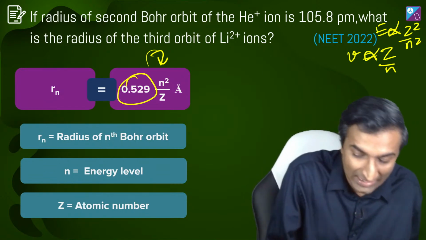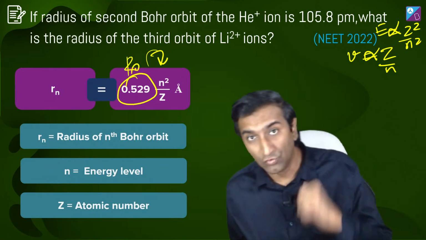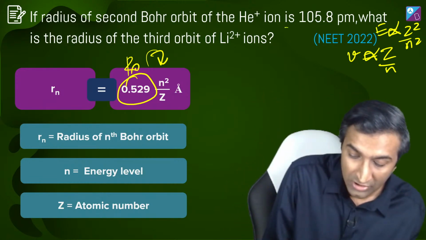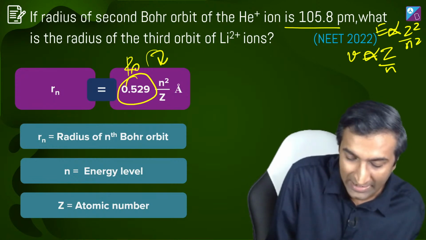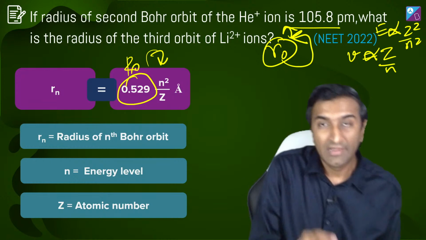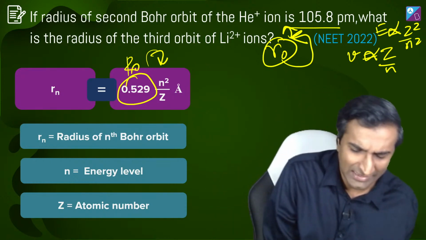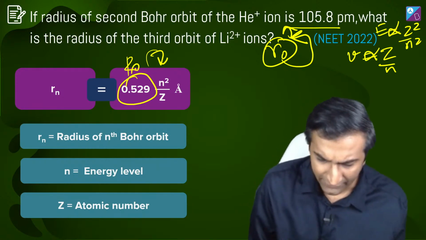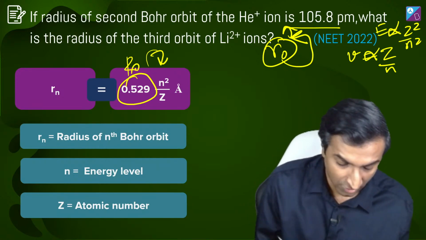And this is R0. Now there are two ways to do this question. One way is the way that I'm telling you right now. The second way is कि चलो He2 plus से He plus ये निकाला, get the value of R0 from here and then put it back into this. I'm going with the easier way where I'm saying कि यार R0 याद ही रख लो, क्या फर्क पड़ता है, 0.53 angstrom, right? Khair, angstrom, nanometer. Let's see. Angstrom. Yeah, this is correct.